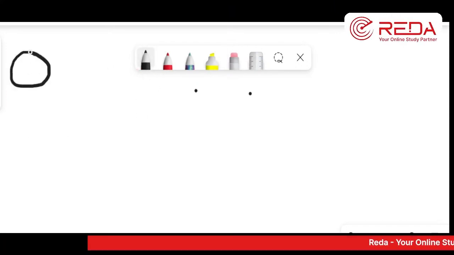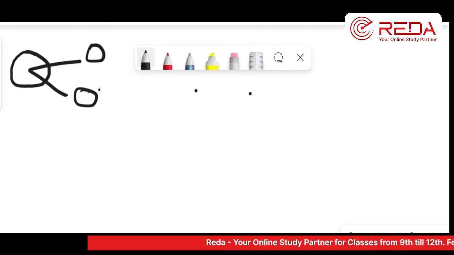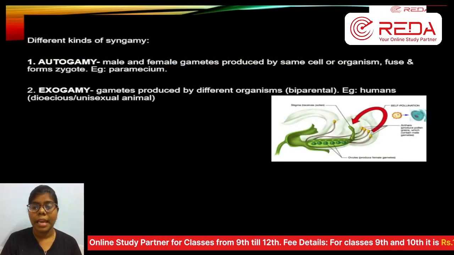So when you take autogamy, எப்படின்னா, ஒரே organism இருக்குன்னா male, female ரெண்டுமே ஒன்னுலேயே இருக்கும். So same cell-ல it will be present. If it is in that case, then we call it as autogamy.